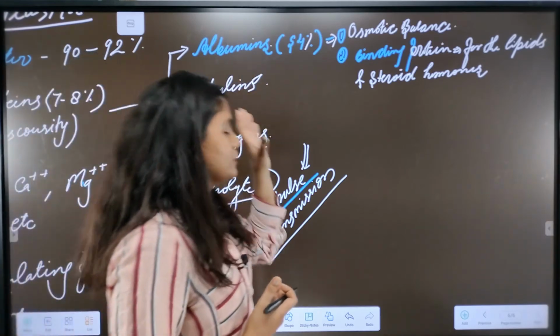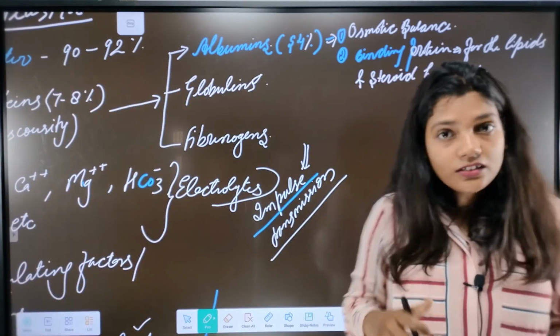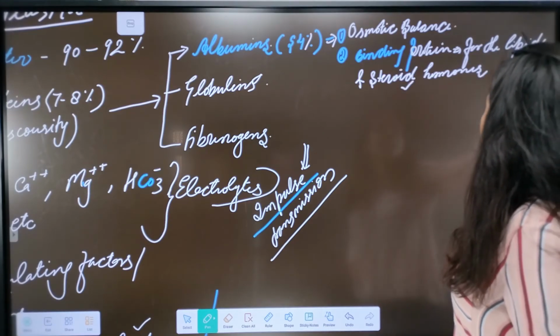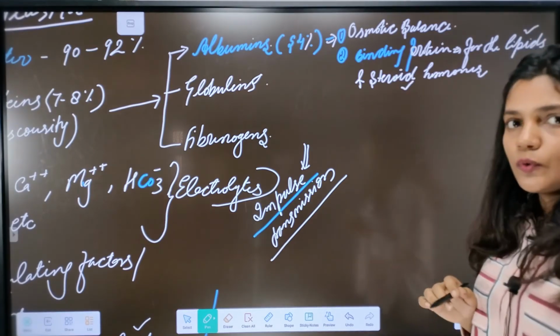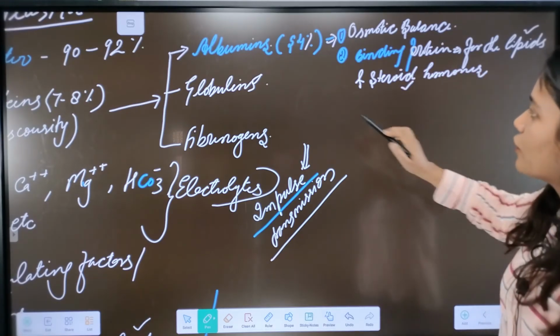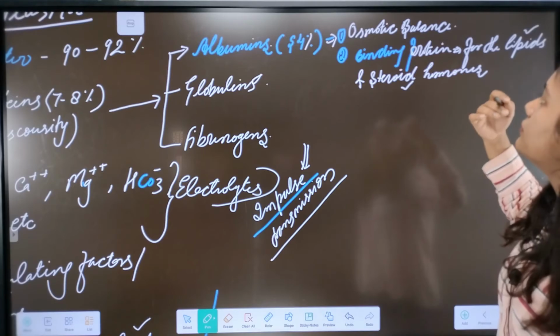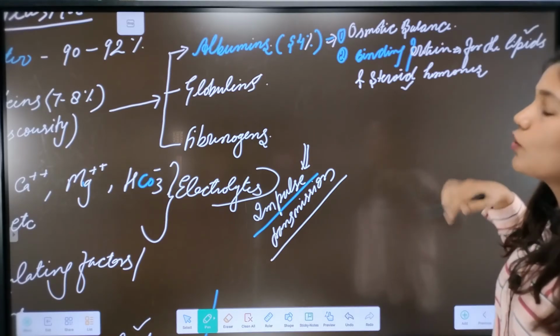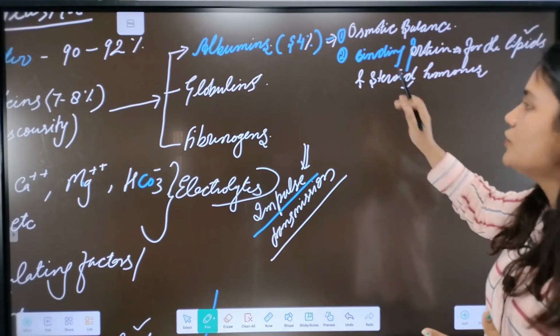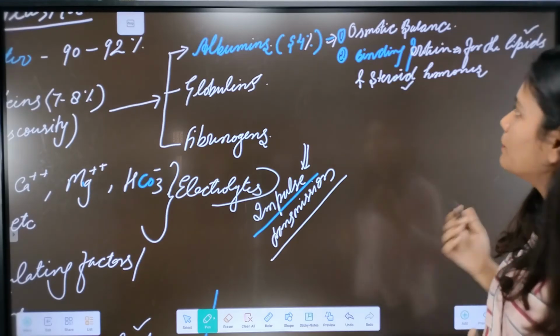You can say that the presence of albumins gives the steroid hormones and lipids entry in the blood. So they work as binding proteins for lipids and steroid hormones. In general language, they work as the vehicle for lipids and steroid hormones, so that they get entry in our blood.